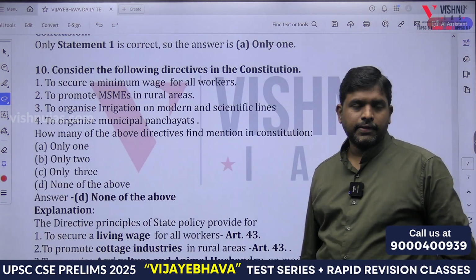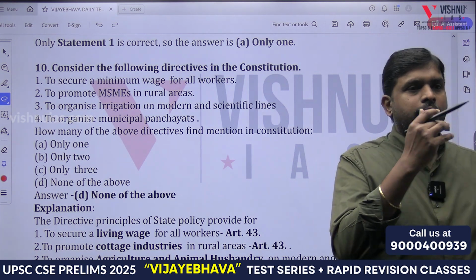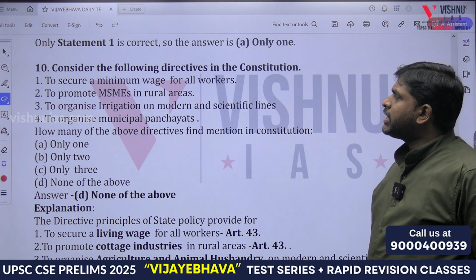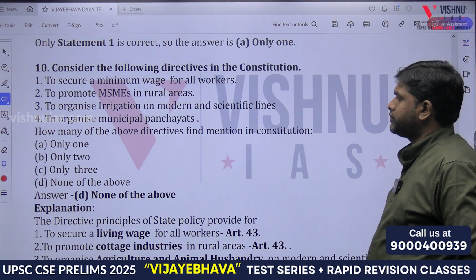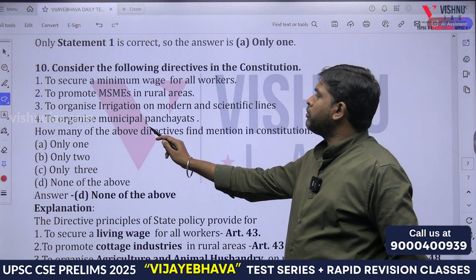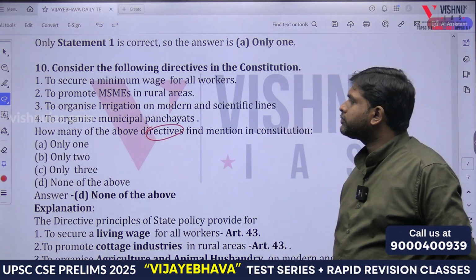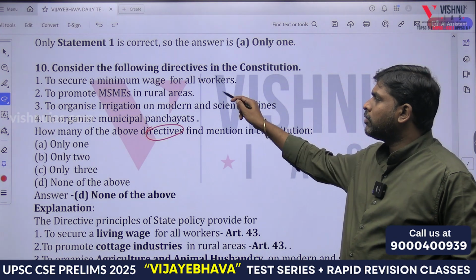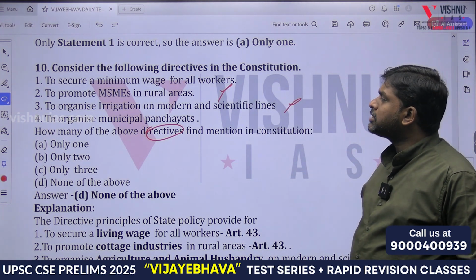Yes, you tell me this. Yes, black t-shirt. Fast, no time. To secure a minimum wage for all workers. Yes or no? Is it mentioned in the Constitution? To promote MSME in rural areas, no. To organize village panchayats.